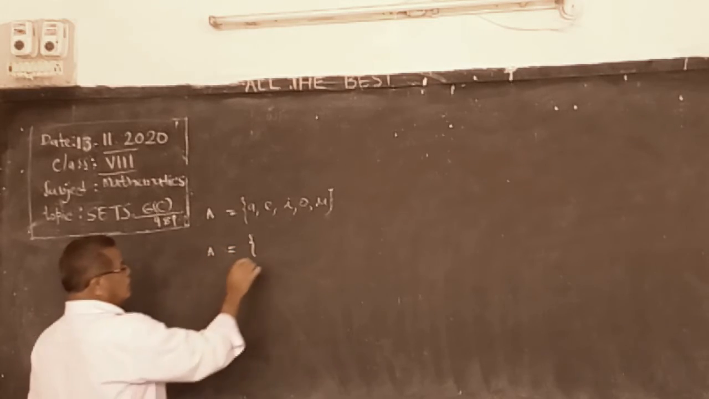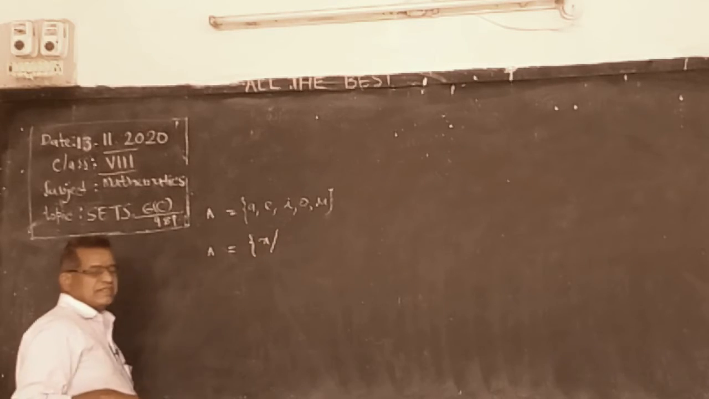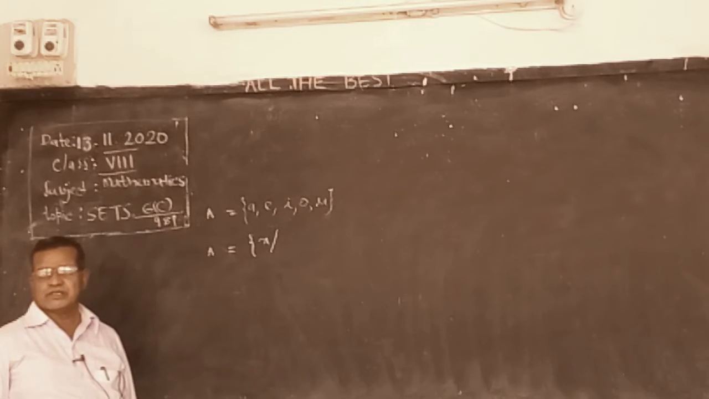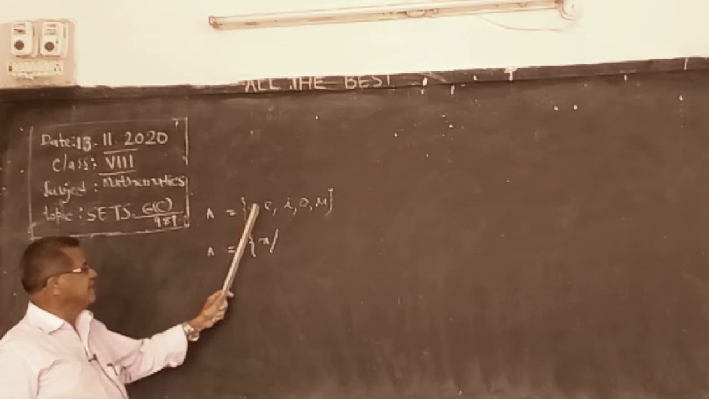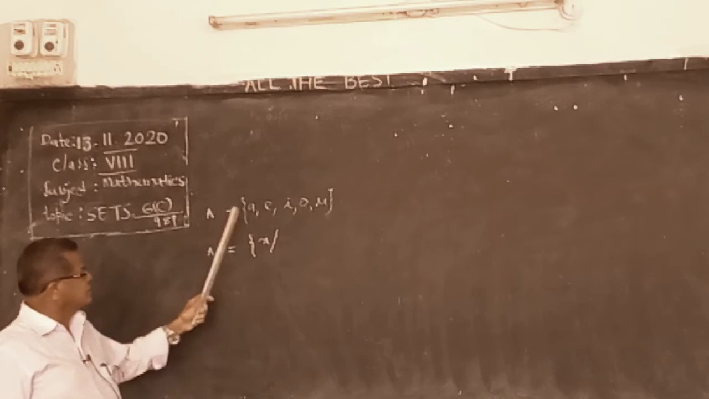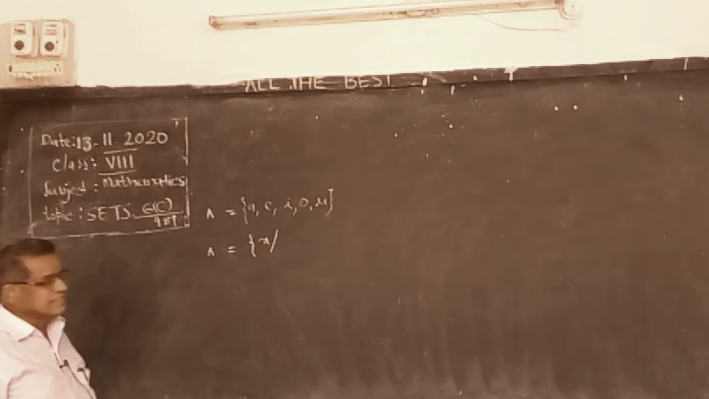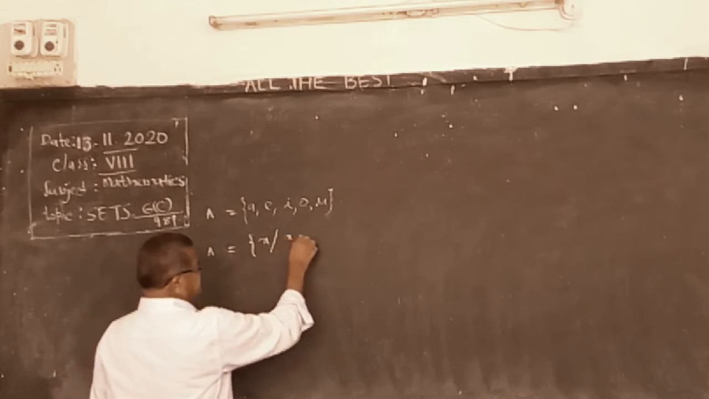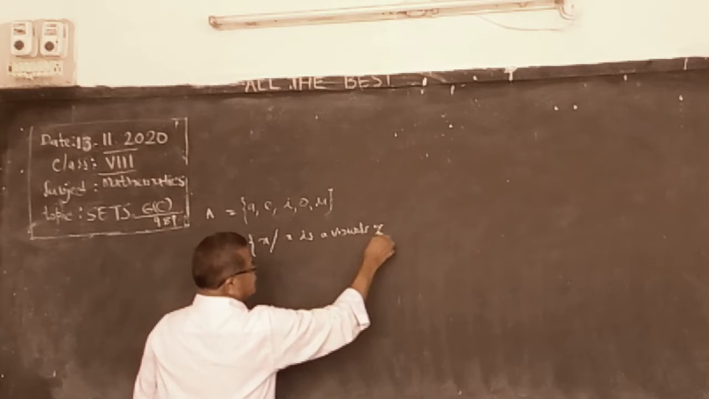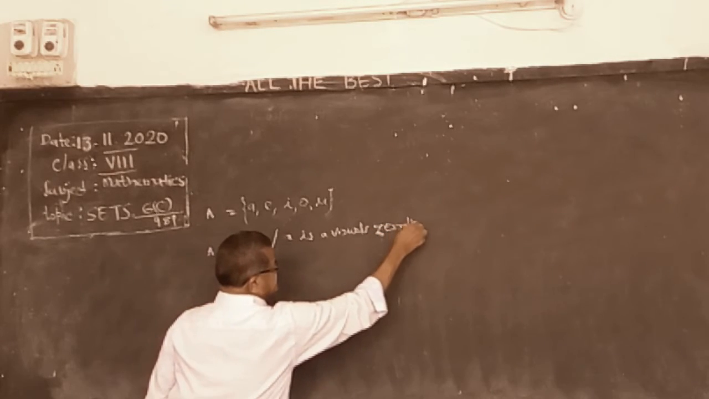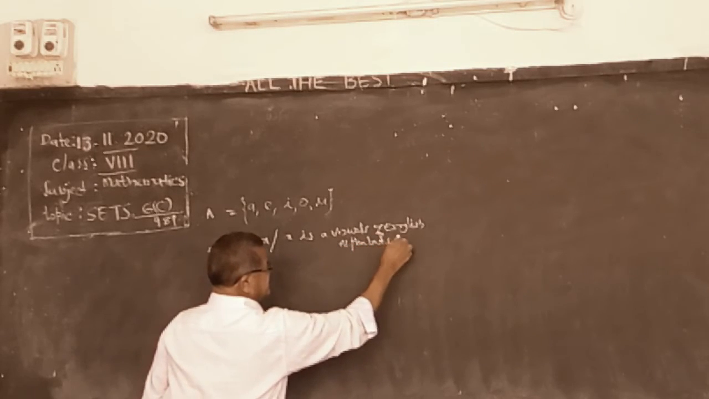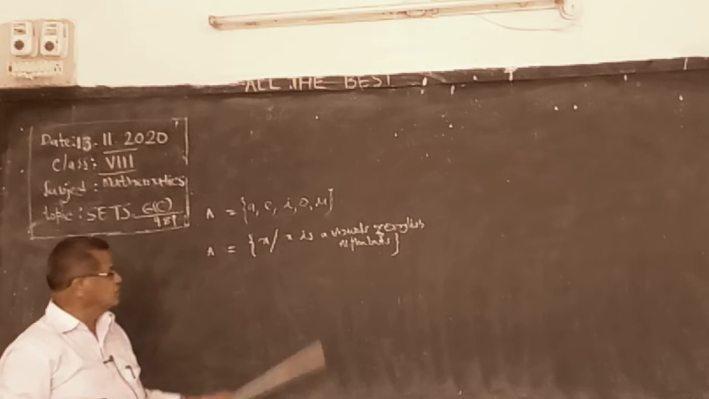What is the set-builder form? We won't write the elements. We represent them with x. Objects of the set are called elements. A, E, I, O, U. See this. This is roster form; now set-builder form: x such that x is a vowel. x is a vowel because these are vowels of the English alphabet. English alphabet. So this is set-builder form.